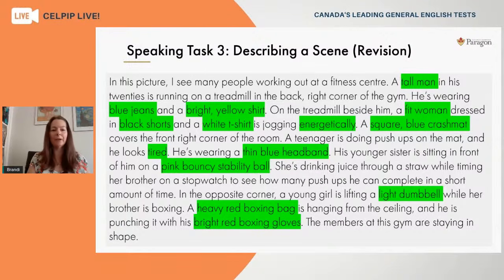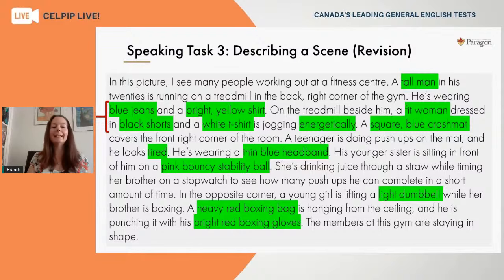So we started off with a tall man, and then we mentioned he was wearing blue jeans, a bright yellow shirt, and then we get the fit woman. We mentioned she's wearing black shorts and a white t-shirt. This description for me is a little weak because first of all, it's repetitive. So I don't want to get into the same formula, step-by-step description of describing everybody's clothes, everyone's actions. That kind of repetition in sentence structure and idea is not going to demonstrate variety. So that's one thing I'd like to fix.